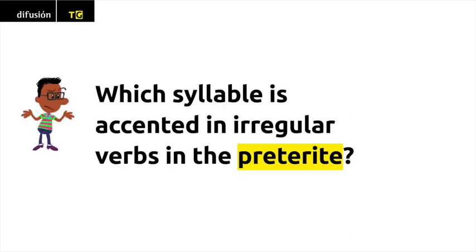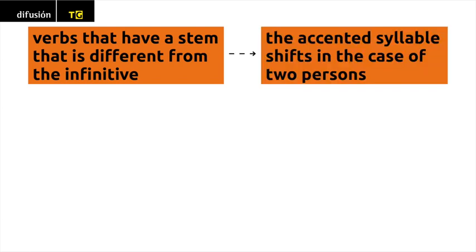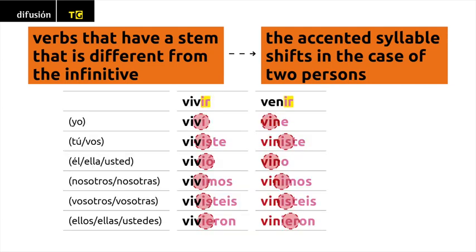Which syllable is accented in irregular verbs in the preterite? Please note, in the preterite with verbs that have a stem that is different from the infinitive, the accented syllable shifts in the case of two persons, yo and él, ella, usted. Therefore, it is not vino, but rather vino.